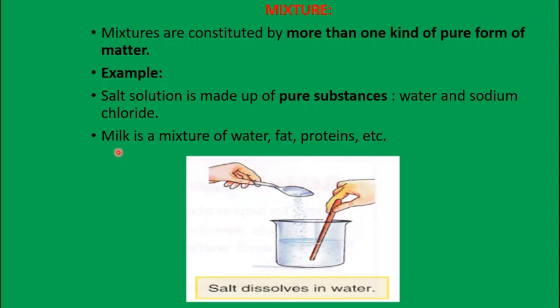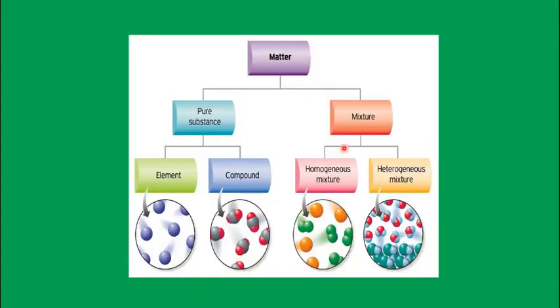Then milk, another example of mixture. Milk also, though we call it pure, what is it made up of? Water, fat, protein, etc. Okay. So a pure-looking substance also has many other particles in it.